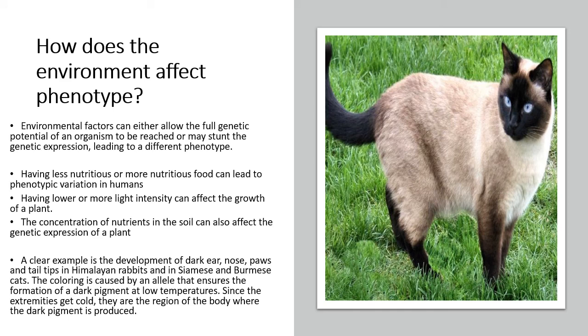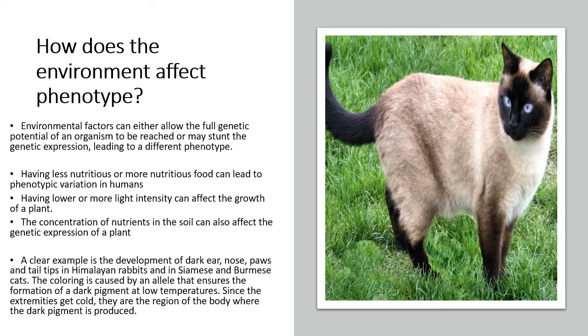Now, I mentioned earlier that the environment can affect phenotype, and it's important for us to highlight how that happens. Environmental factors can allow the full genetic potential of an organism to be expressed. What this means, and what I often use as an example, is that you might find that some people carry genes for height, to be very tall, for example, but are unable to express these genes because they live in suppressive environments where they might not have nutritious food, where they might not have enough rest, or they just don't have enough nutrients in order for them to be able to express that gene to its full potential. In such cases, the environment is stunting the expression of the gene.